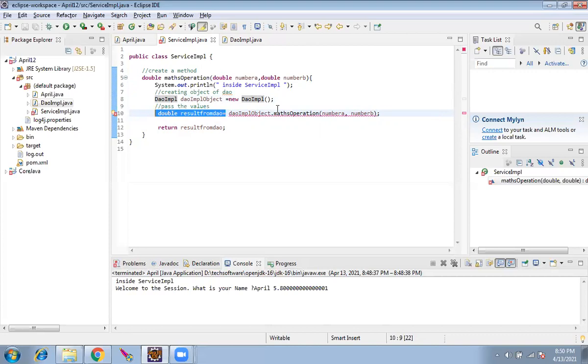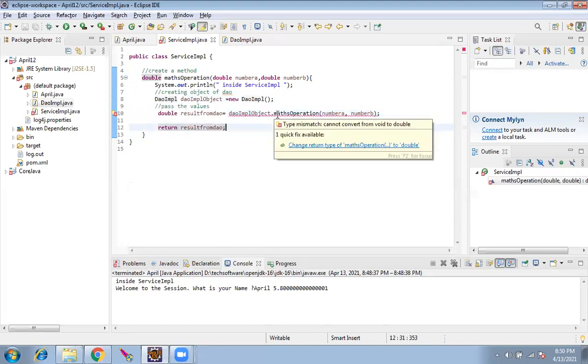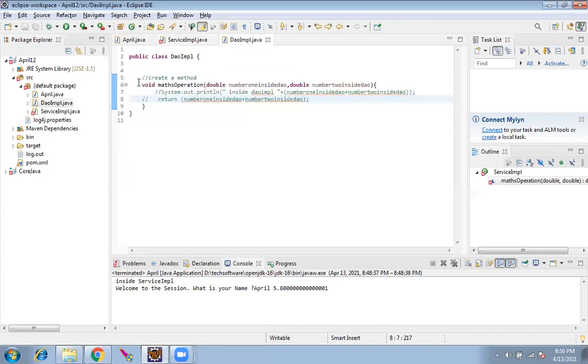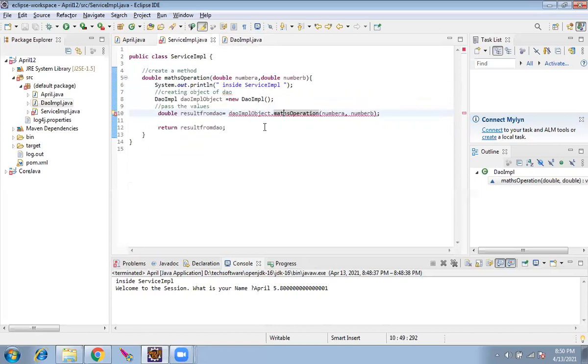You are telling the postman that I am not going to give you anything. What if he asks you, give me? You tell, I said I am not going to give you, then why are you asking me? In that same way, this method is telling that it's not going to return. So you see the error, type mismatch: cannot convert from void to double, which means this method's return type is void. What we are trying to convert to is double. It is void, and you are trying to convert it to double. Understood?